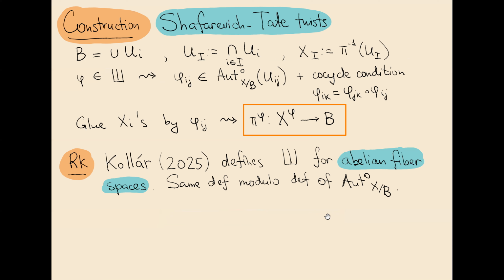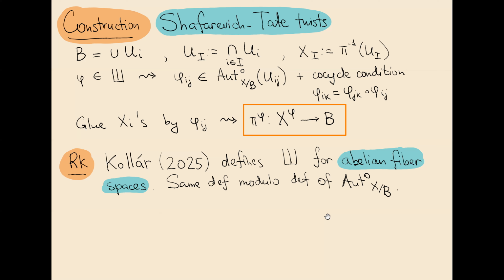And these automorphisms satisfy the cocycle condition. Then we can glue a new variety X using these automorphisms. So over each open subset, it looks absolutely the same as the initial Lagrangian fibration, but then we just reglue it differently. And we get a new variety which also admits a fibration. It has the same fibers. I call it a Shafarevich-Tate twist of X.